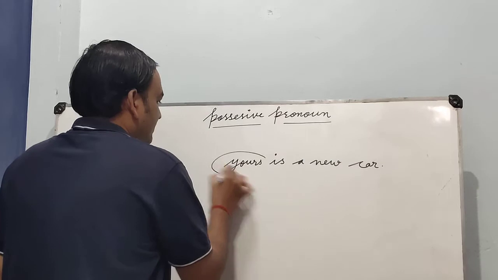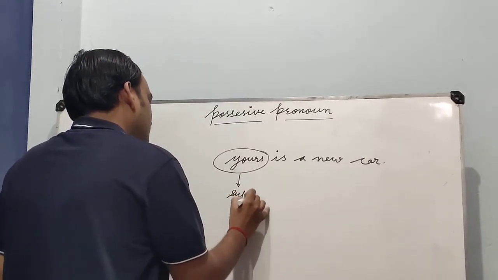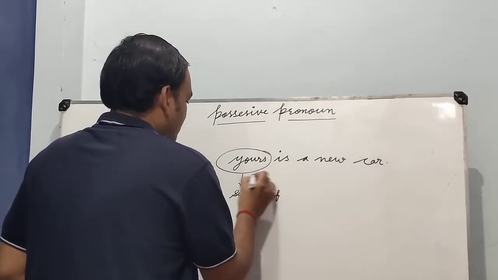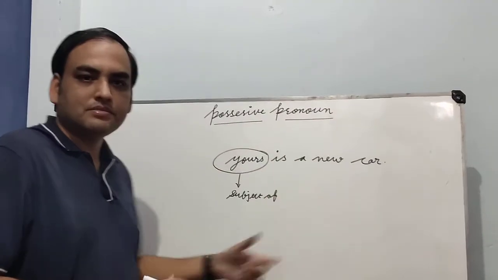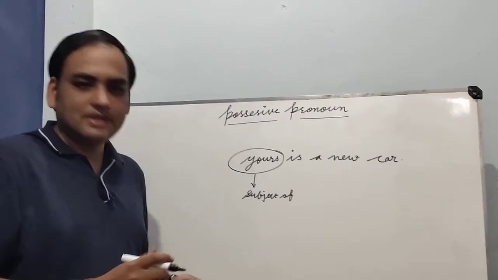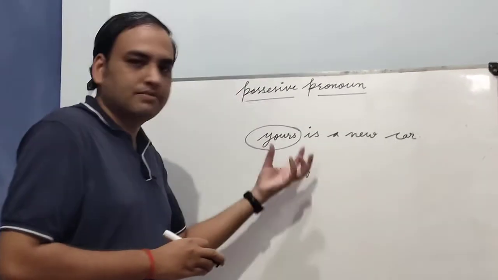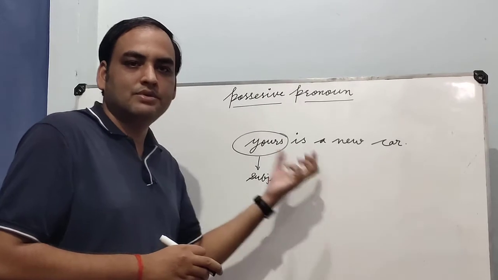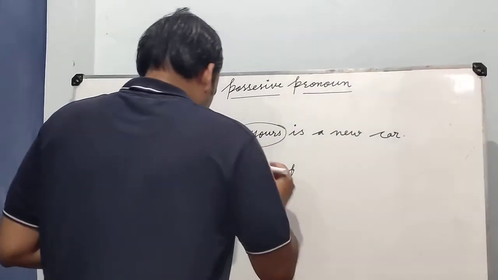Here we are using yours as the subject of the verb that is used in a sentence. So the first rule is we can use a possessive pronoun as a subject of any verb used in a sentence. This was the first example.